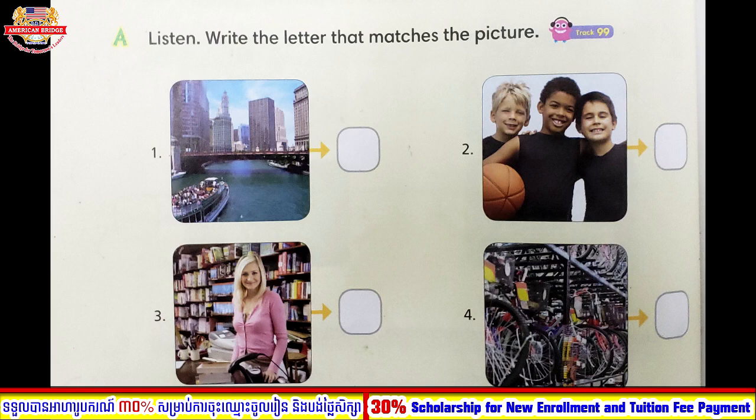Review Test 3, Units 7 through 9. A. Listen. Write the letter that matches the picture. A. They are riding a boat down the river. B. You can buy a new bicycle here. C. The boys have fun playing basketball. D. My big sister works at a bookstore.